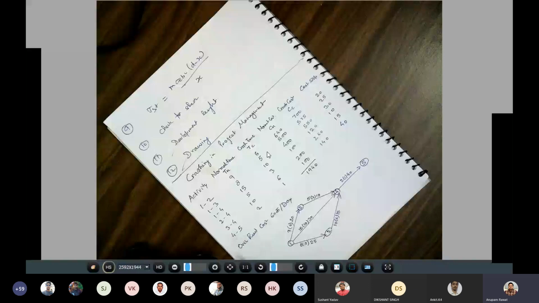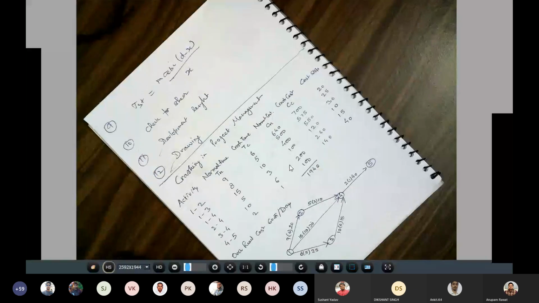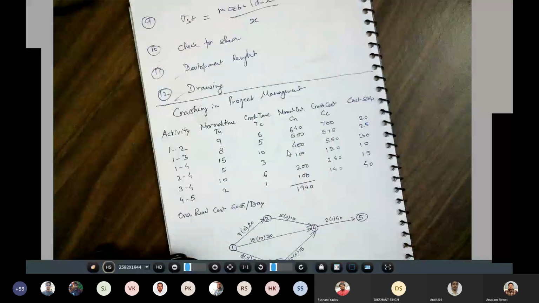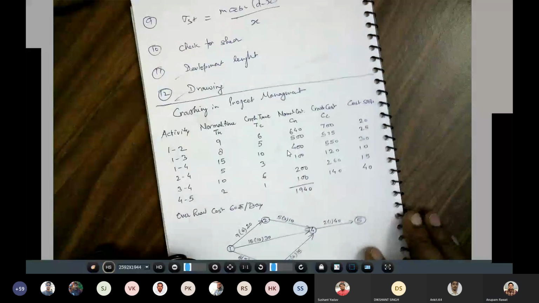These activities are visible. Let me zoom it for you.